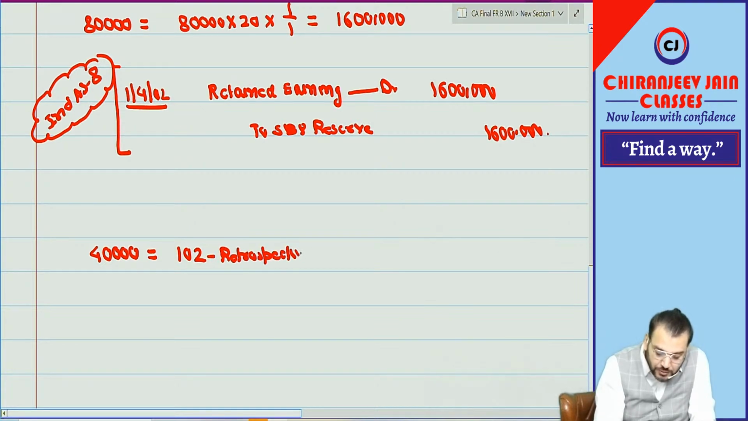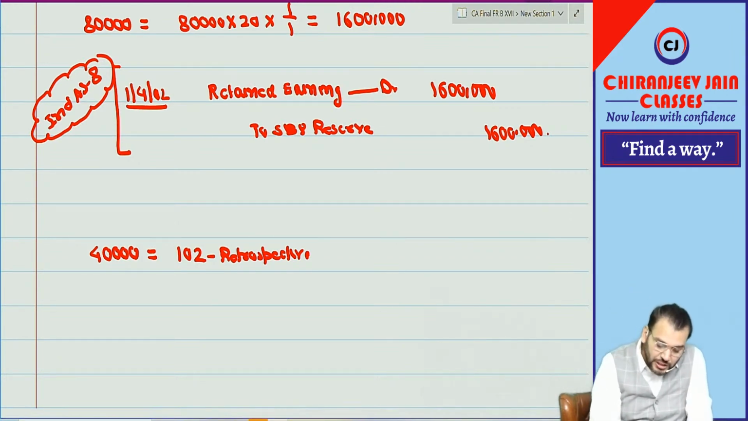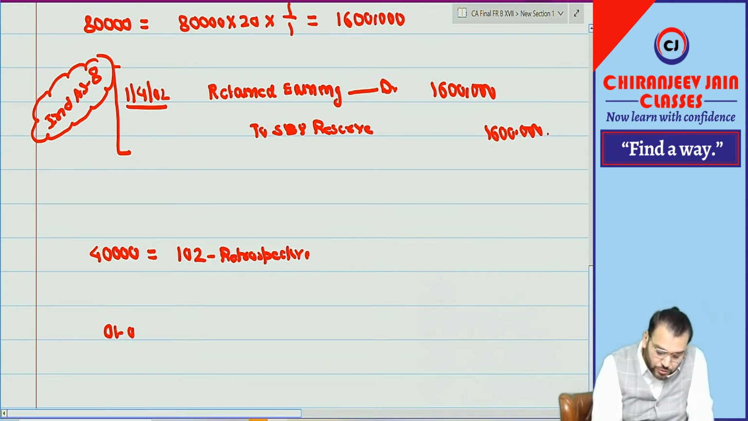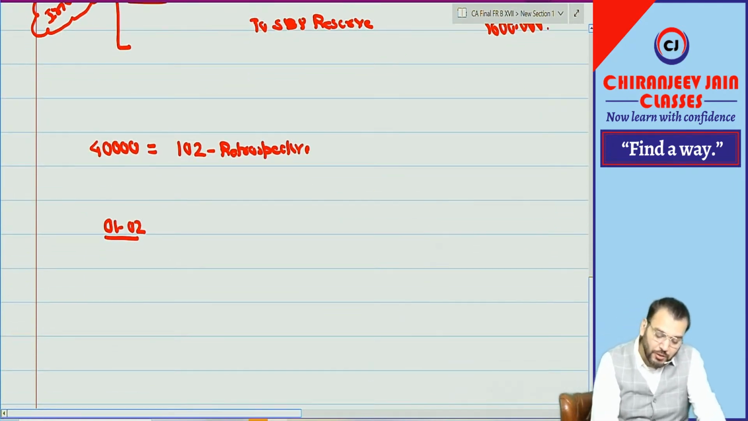Are you getting what I am saying? Retrospectively? Understood? Means first year will be what? 2001, 2002. First year will be 2001, 2002. So for first year, what will be your expense?